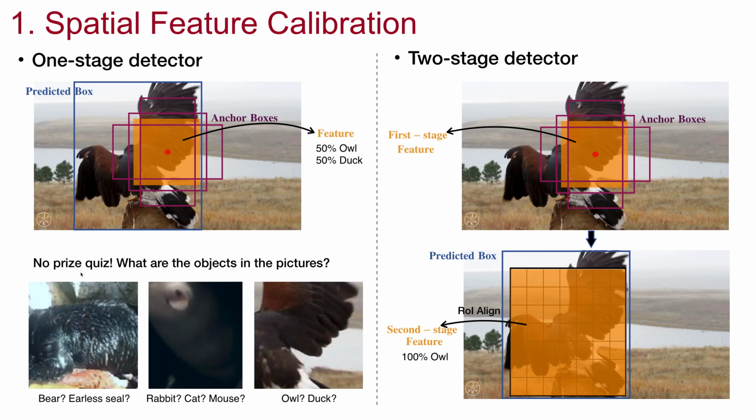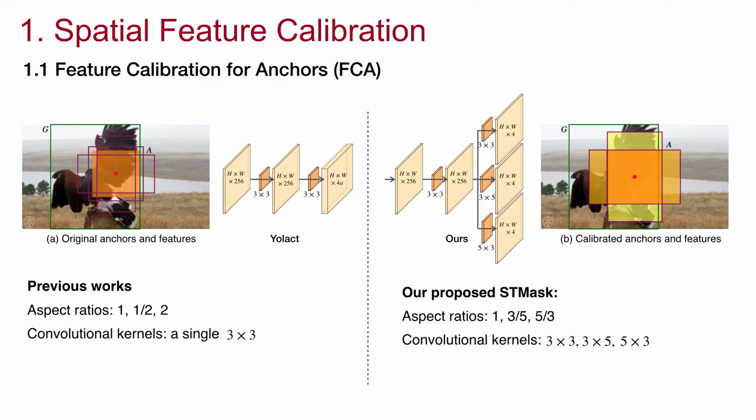Quiz: what are the objects in the pictures below, bears or earless seals? It's even difficult for humans to distinguish similar objects through local information. We design a feature calibration strategy for anchor boxes and ground truth bounding boxes to obtain more precise spatial features.